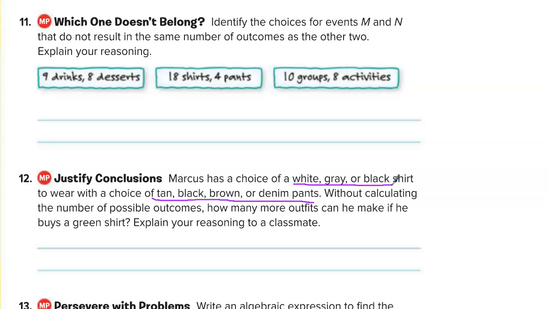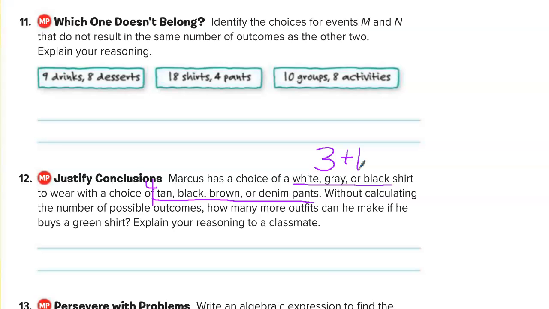So you did kind of break the rules and figure out your outcomes, right? Because you said, well, there was 3 and there's 4 here, and so then you just added your 1 and figured it out, right? Rule breaker. Okay. So you're right on figuring out the outcomes, but it wants us to try to just think about it without coming up with the total outcomes. How many more outfits could he make?